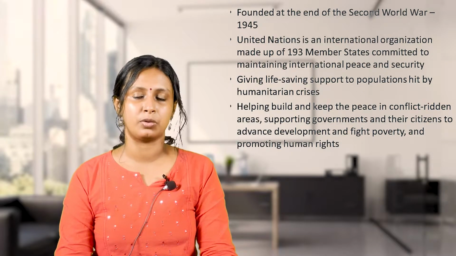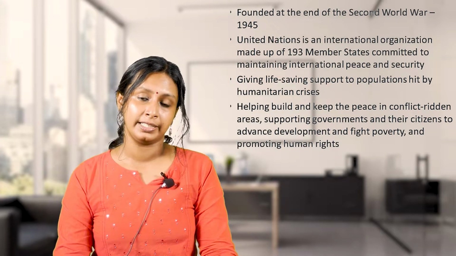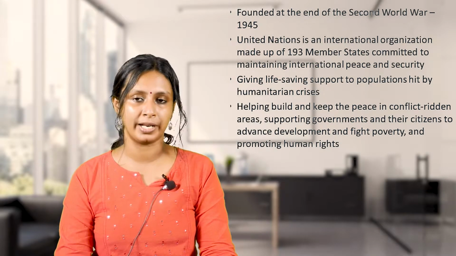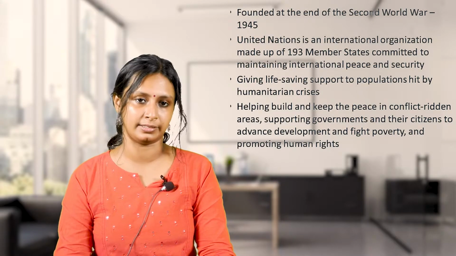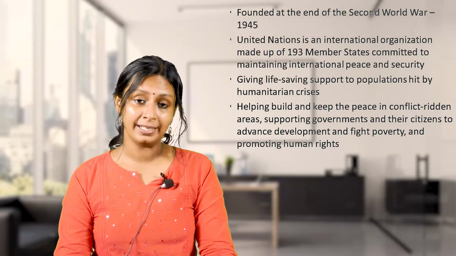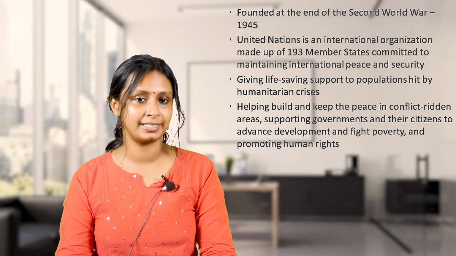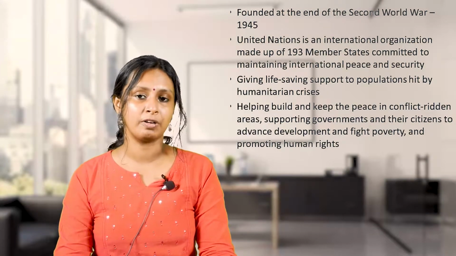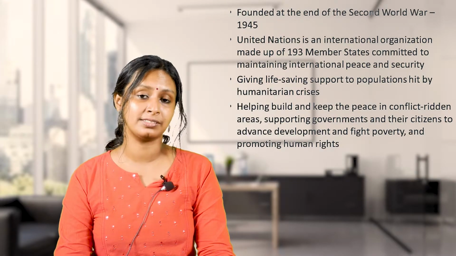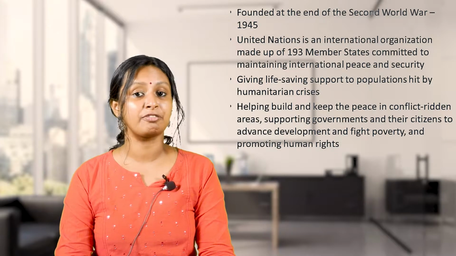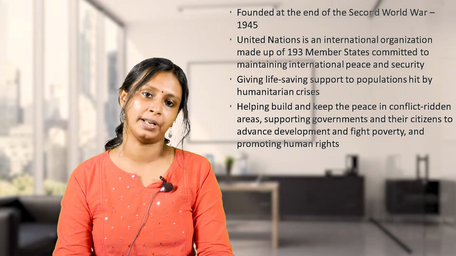Another motto of the United Nations is giving life-saving support to populations hit by humanitarian crisis, helping build and keep the peace in conflict-ridden areas, supporting the governments and their citizens to advance development and fight poverty, and promoting human rights.